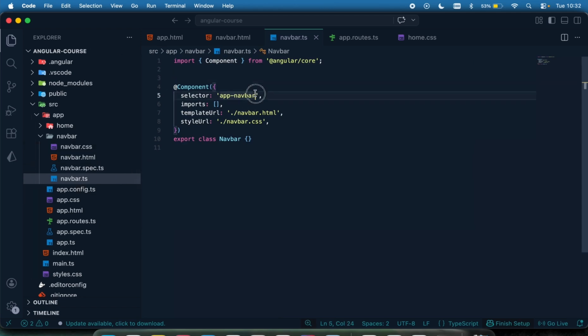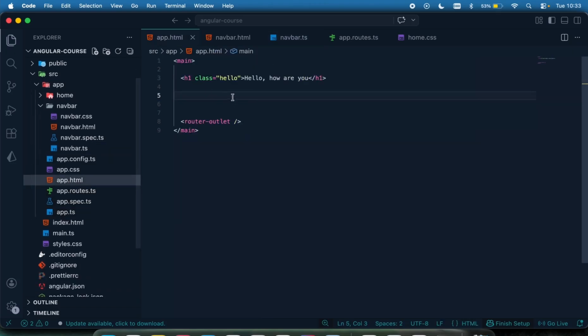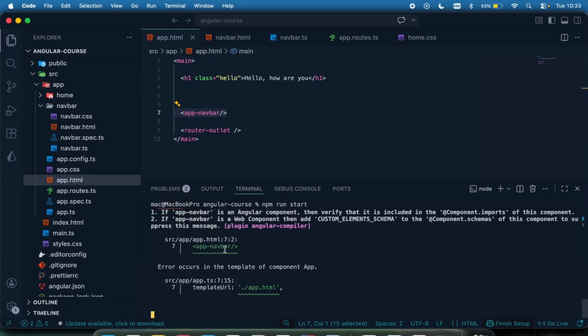So what I'm going to do is I'm going to first of all go to the app.html, right? I'm going to come right here and say I want the app navbar right here. I want to bring this in. So this is always going to be displayed. Now, if I just bring in this component right here, it's not going to work. It's going to throw me an error by saying that, okay, we don't really know what you're trying to do, but we know you are trying to do something. You can see there's an error right here.